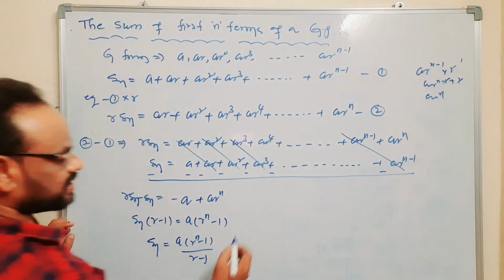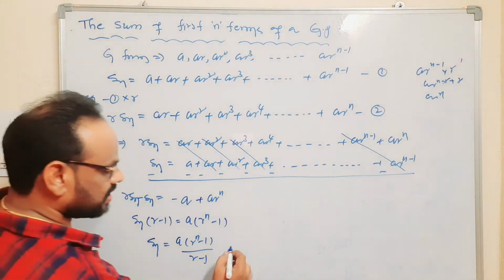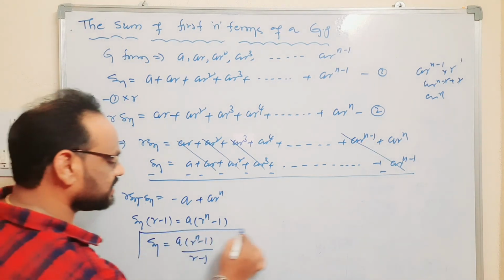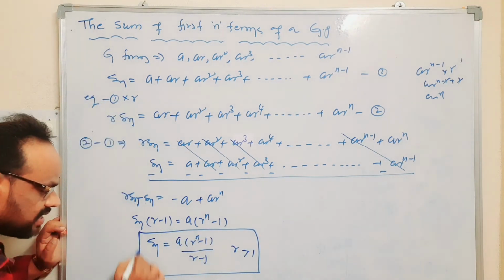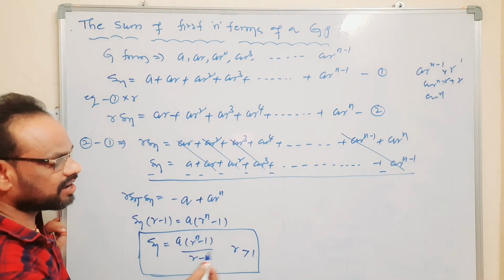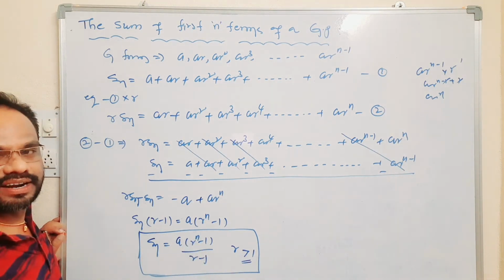If a is greater than 0 and r is also greater than 1, that is increasing GP, then Sn is equal to a into r power n minus 1 by r minus 1, where r is greater than 1.